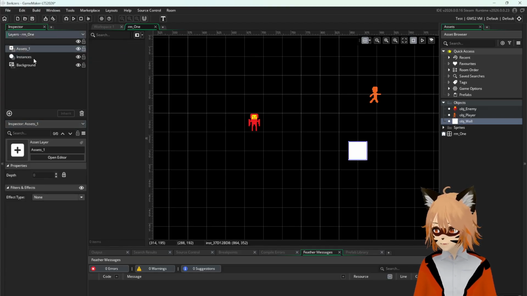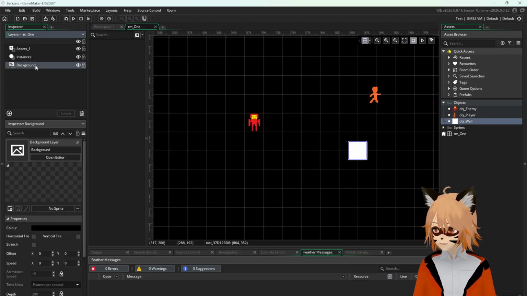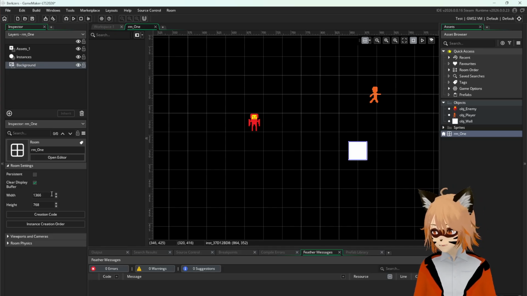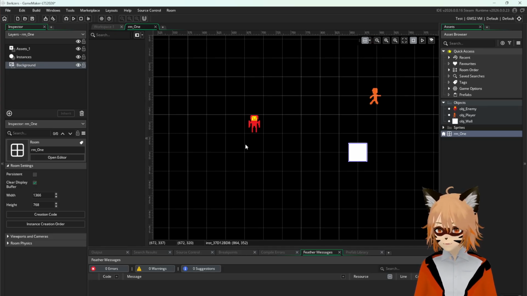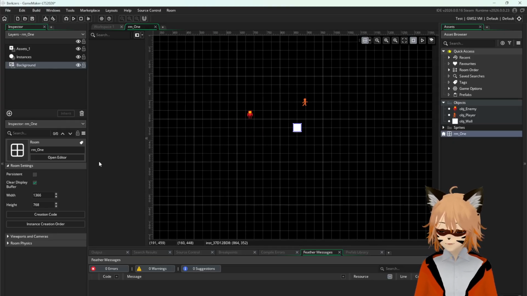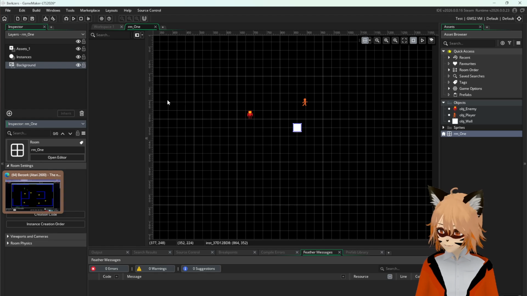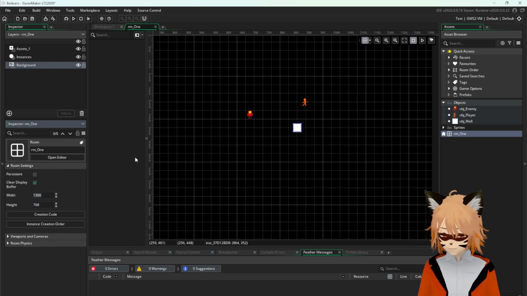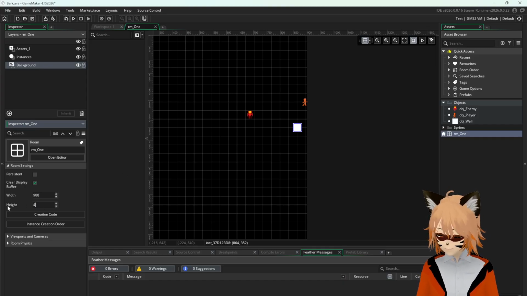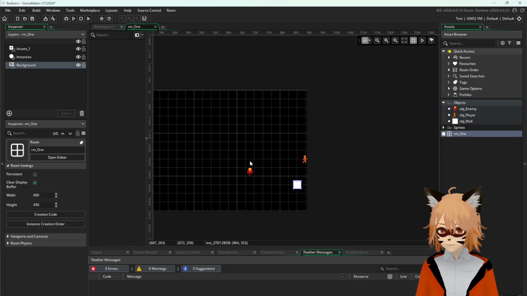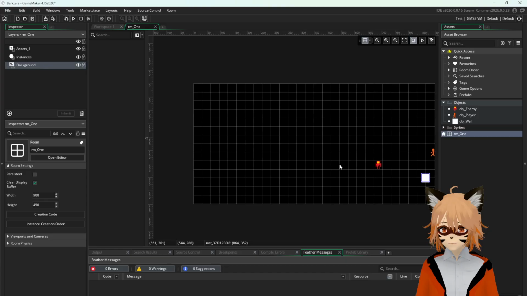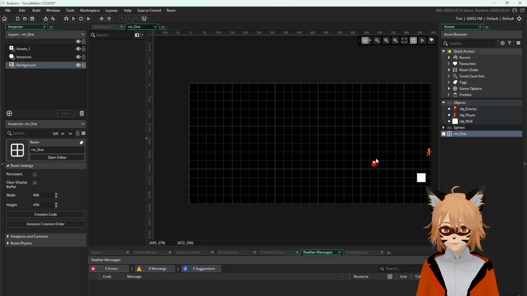Okay, so I think we're looking at the instances, but we gotta make sure the grid is what we are selecting. Okay, so if I click on room 1, it's gonna go and create this one. Also, let's try to adjust the size of the room because I think this is a little bit too big. Let's do something like, I don't know, maybe 900 by 450. So this is going to be a little bit smaller, but a little bit more manageable than normal, right? So it isn't exactly the aspect ratio.